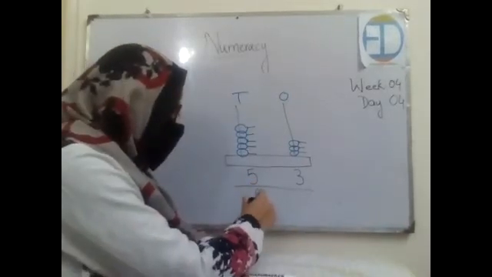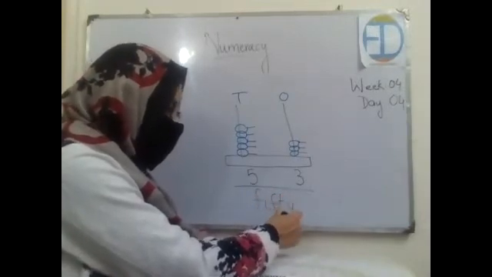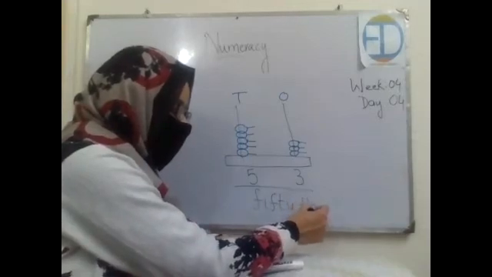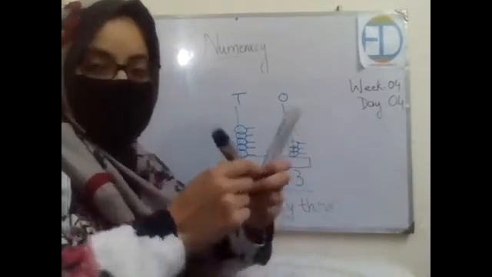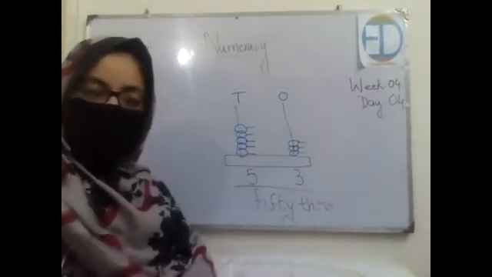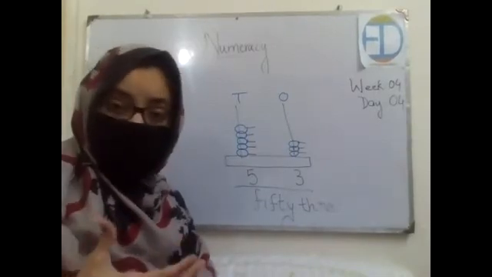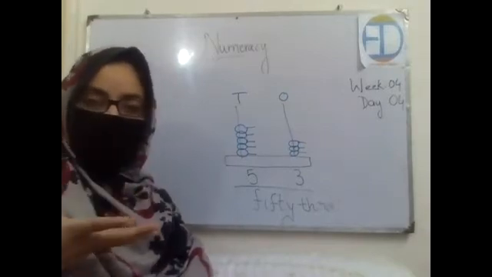Yes. F I F T Y. Fifty. Good. T H R E E. Three. Excellent. So we are working with placing values, and then we are practicing writing number names according to those placing values, according to those values which are preset by the mathematical rules.